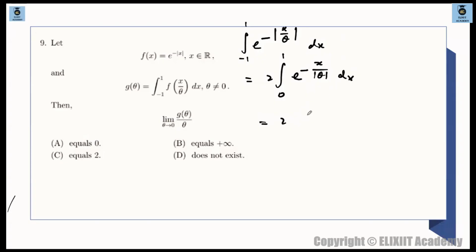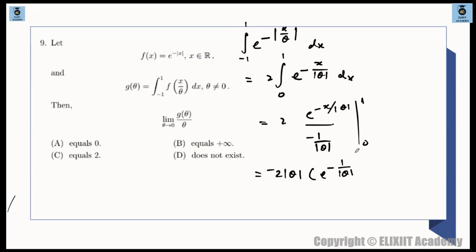So e raised to the power of क्या होगा? This will become e raised to the power of minus x divided by mod theta and divided by differentiation of this thing, which is -1 by mod theta. यही होता है ना? And this is 0 to 1. Range is going from 0 to 1. So 2 times of reciprocal ले लो. So minus भी आएगा, तो minus of 2 times of mod theta into e raised to the power of minus 1 by mod theta. 1 डालोगे तो 1 और फिर minus of e raised to the power of 0 which is 1, so minus of 1.